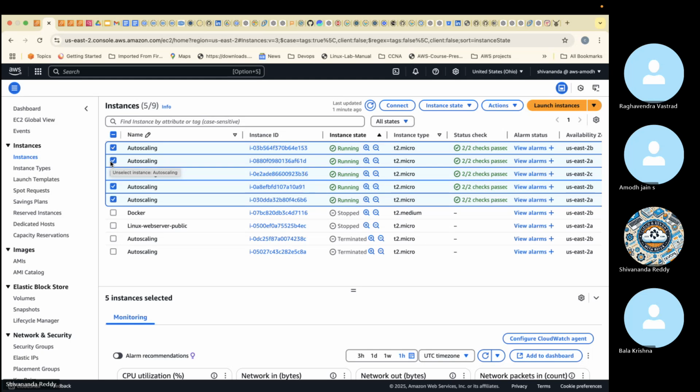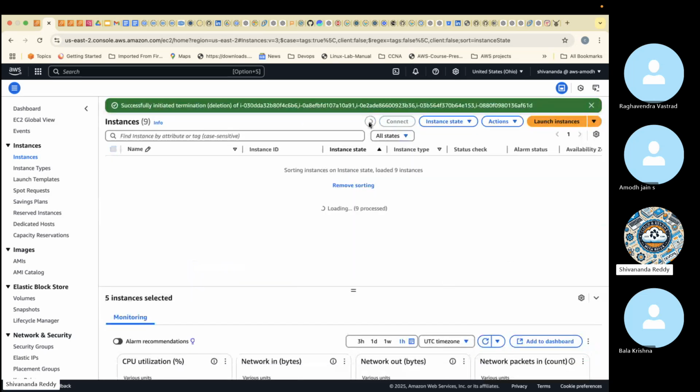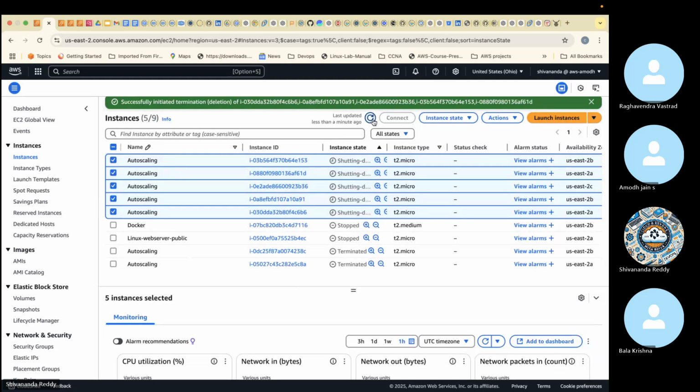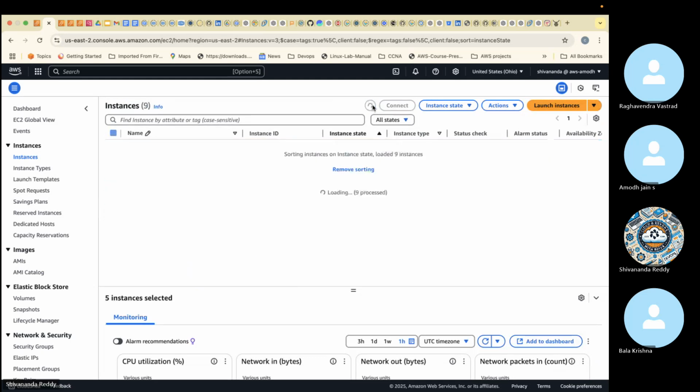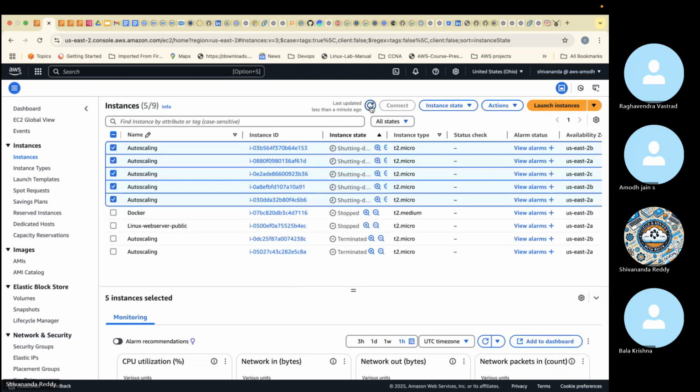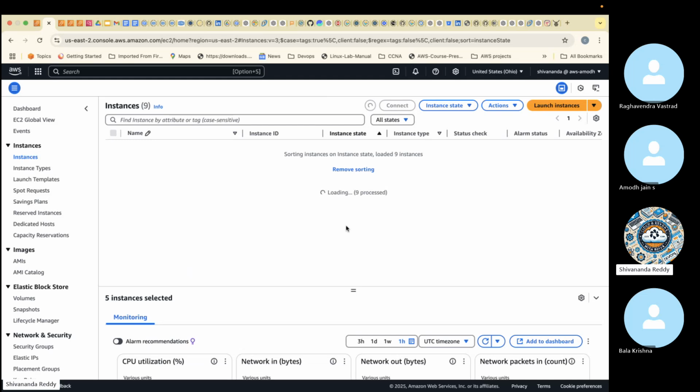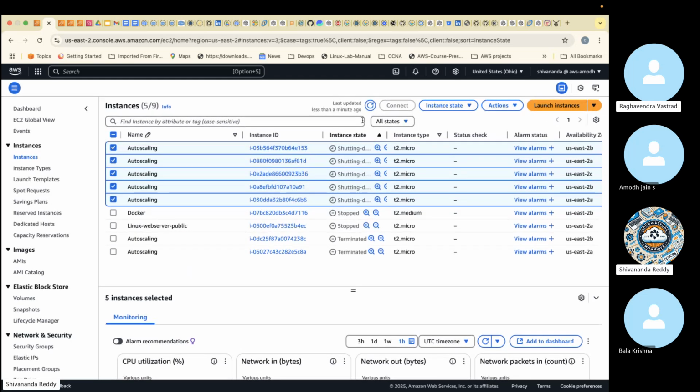Okay. But that command has to keep on running now, sir. The command is still running over there at the back end. Look, I'll terminate all the servers right now in front of you. After a while, none of the servers is running. Everything is stopped, correct? Wait for 1 or 2 minutes. It should launch a new server. In front of you guys only, I deleted all 5 servers. None of the servers is running right now. Within a 2 minute span, it will launch a new server.